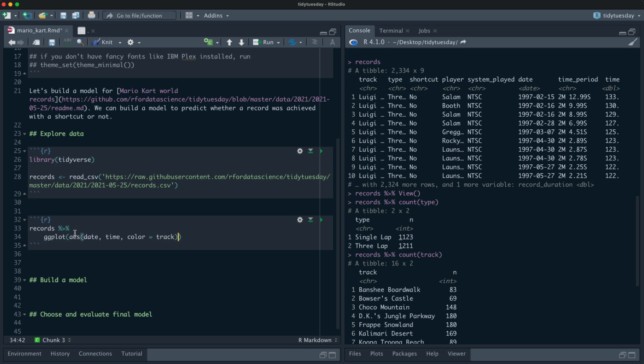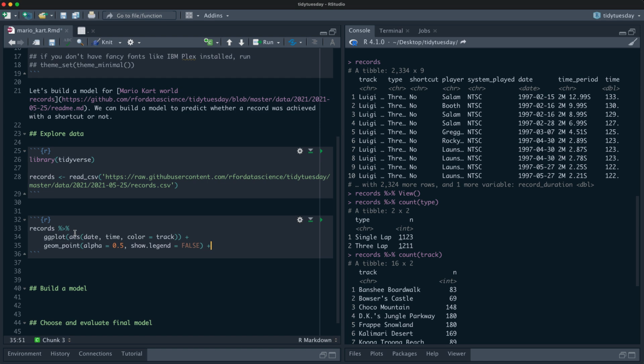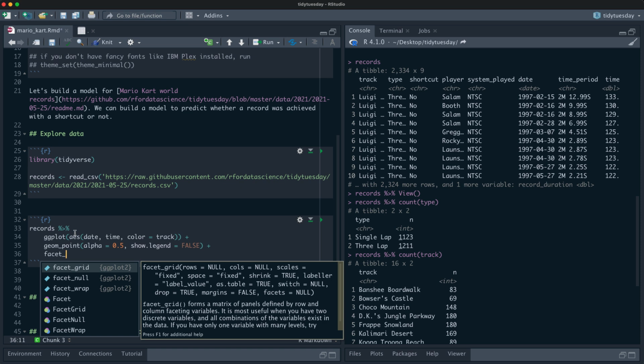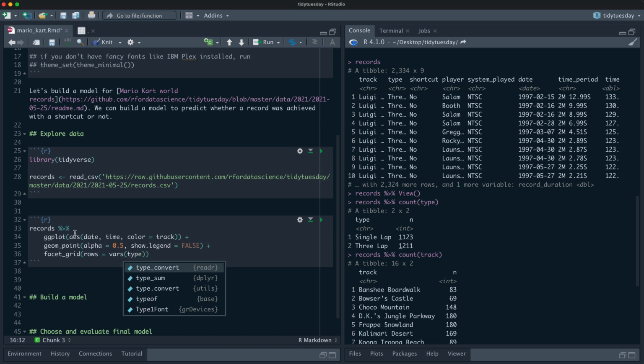Let's say color equals track, and then let's put points so we can see how that changes over time. I don't want to see all those 16 tracks on the legend, but let's do a grid, and let's put on the rows whether it is 3 laps or 1 lap, and on the columns, let's put the shortcut there.